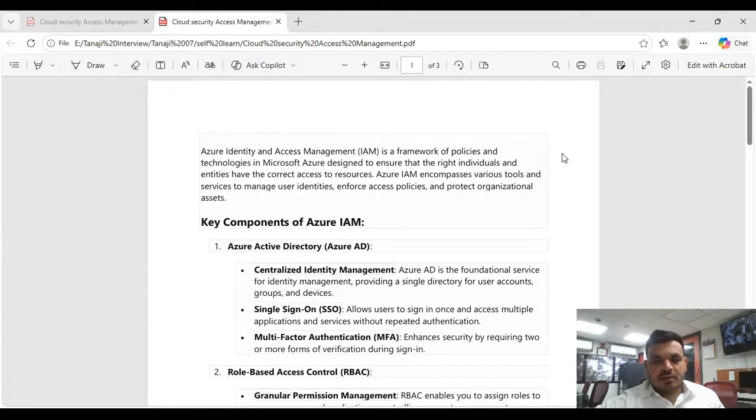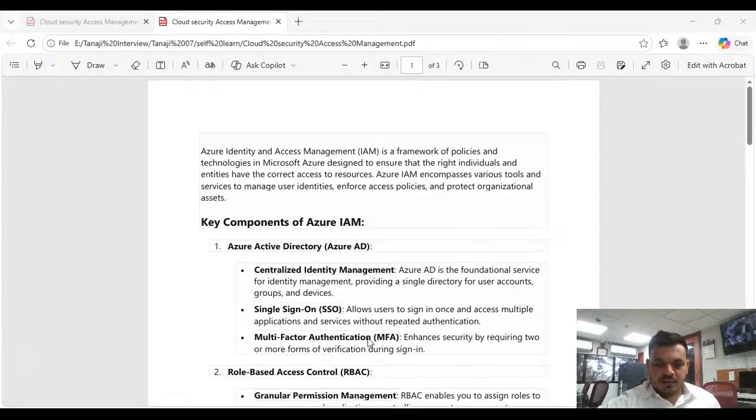Nowadays, every organization is moving from on-prem to the cloud. So if they are going to the cloud, obviously they need to know about security, how we can configure our infrastructure in a very secure manner. So this is the most important thing today. Here we will cover Azure IAM, and what capabilities we have in Azure security-wise.